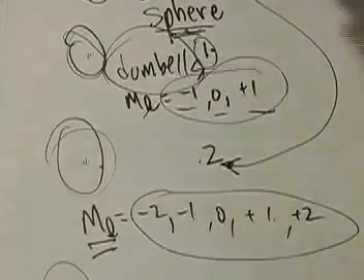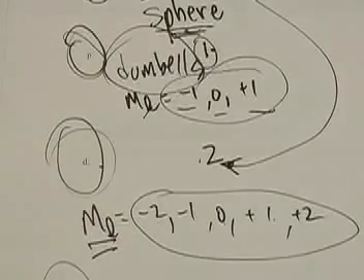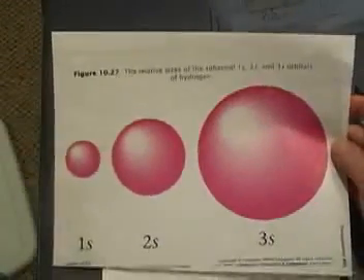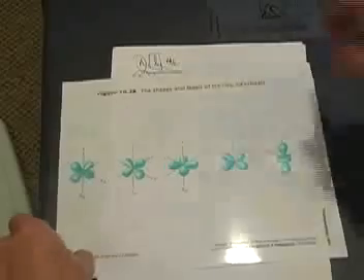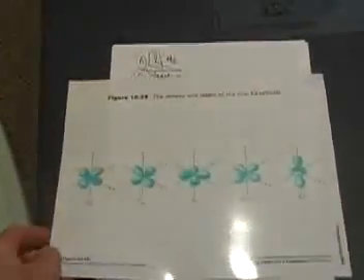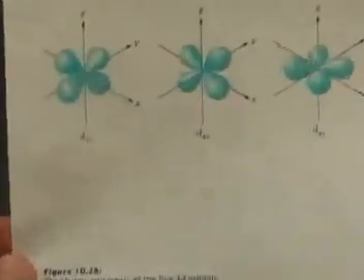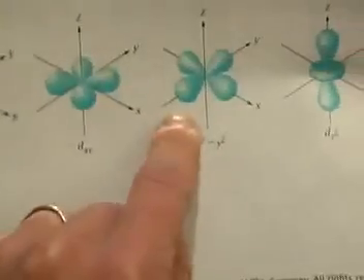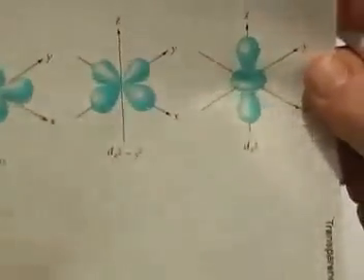And you say, well, what shapes are those? I know s's are spheres. Hey, look at this. I got all these pictures for you. S's are spheres, 1, 2, and 3. P's are dumbbells. Here they are. There's the dumbbells once again. Here's another picture of dumbbells so you can see the different pictures. Here's the s's, and then here's the p's, and then, what do the d's look like? Well, there's 5 different d's, and they've got the neatest shapes of all. They look kind of like flower petals. I'll zoom in on them just a little bit. You can see here's one of the d orbitals, 4 lobes. Here's another one. Here's another one. And this one's my favorite because it's got a Homer Simpson donut right around the middle, right here.